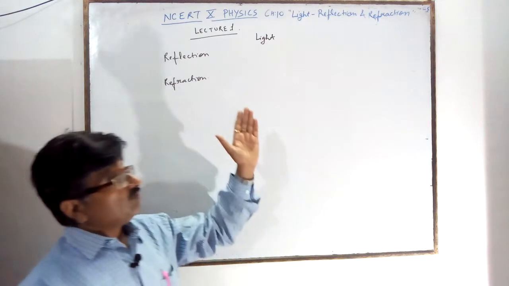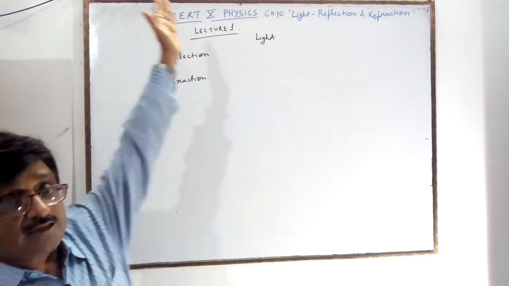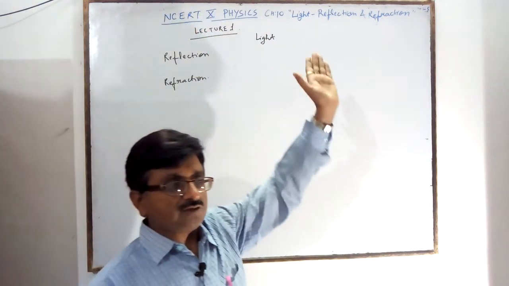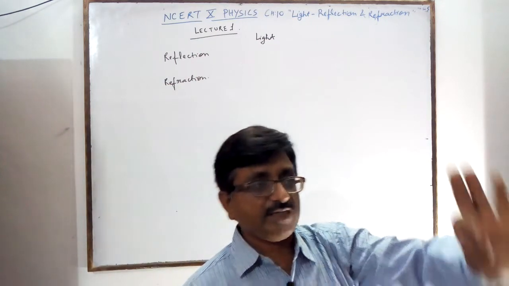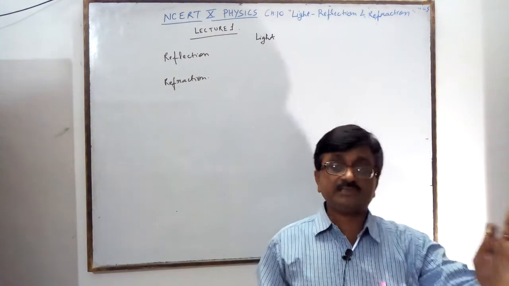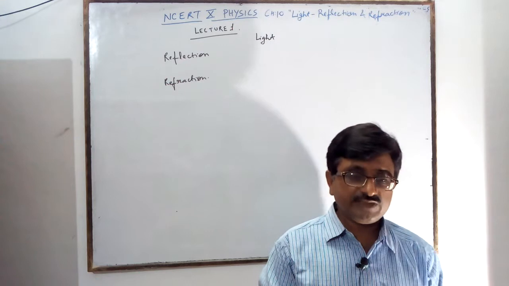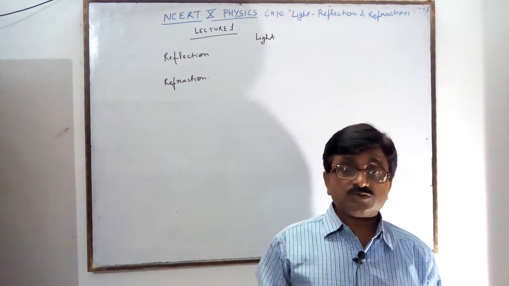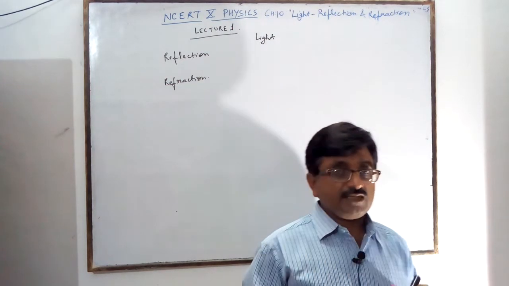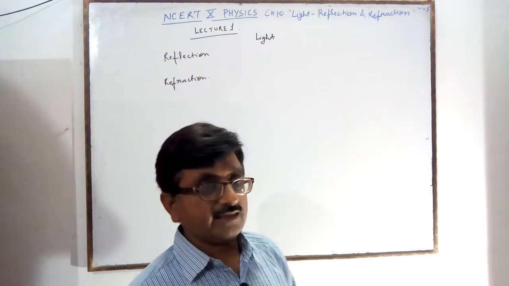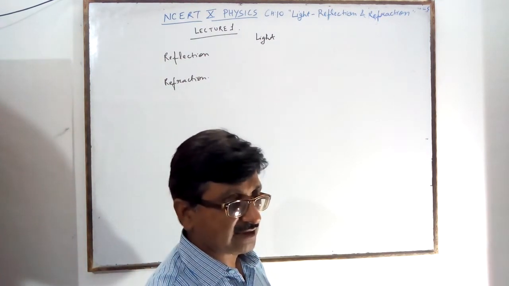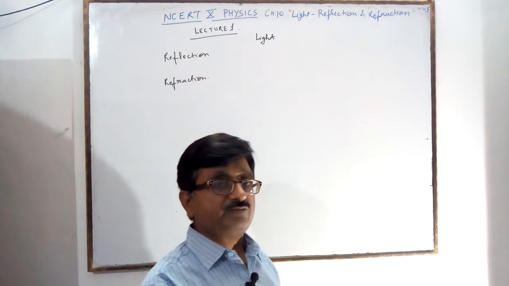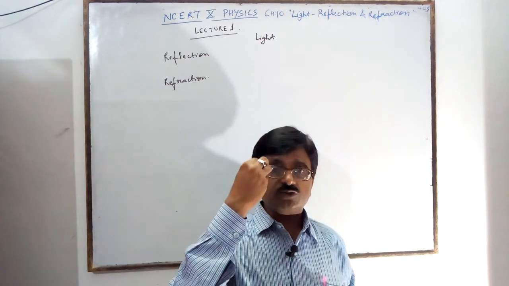Because the light which is falling on the object and reflected from there is not reaching your eyes. It is very important. To see an object, it is needed that light falls on that object, and from there its reflection comes to your eyes.